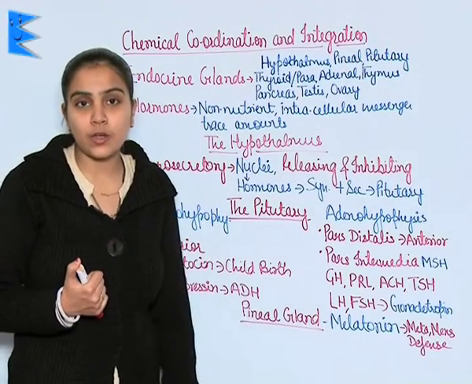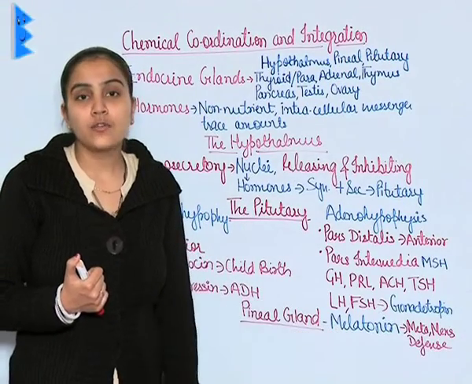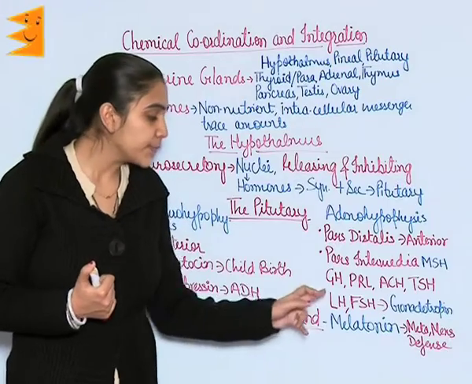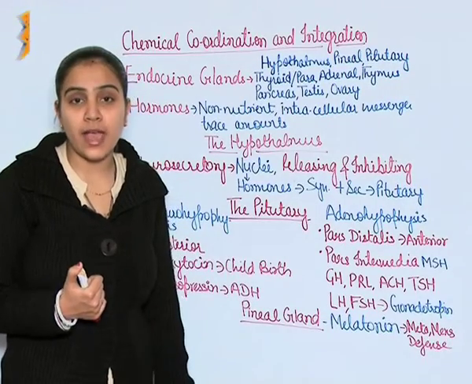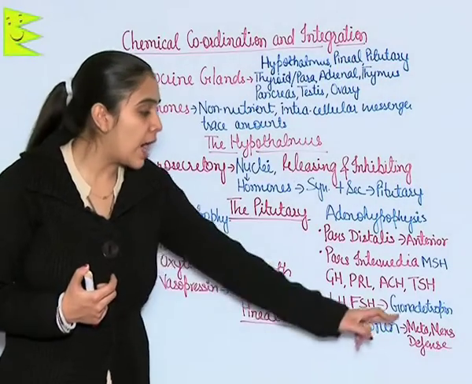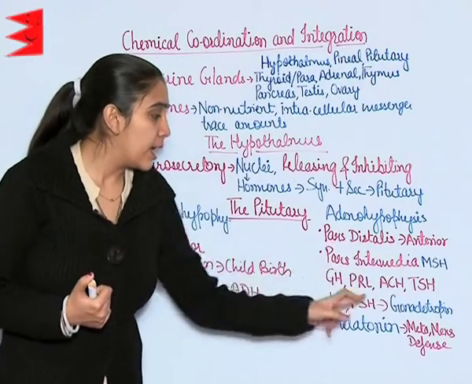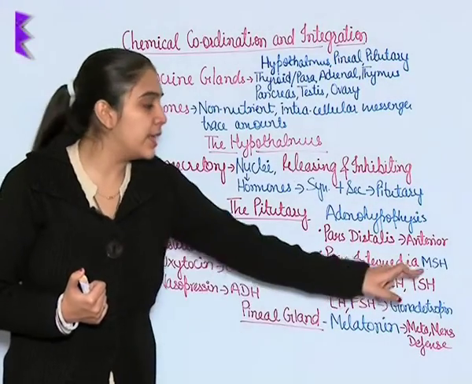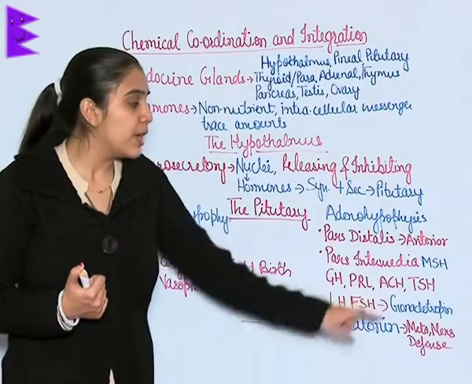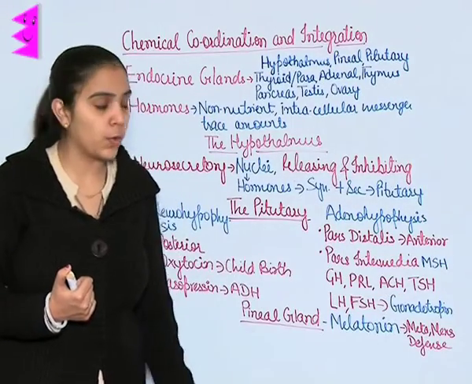LH, luteinizing hormone. FSH, follicle stimulating hormone. LH and FSH, as they work on gonads, are also known as gonadotropins. This pars intermedia releases MSH, melanocyte stimulating hormone.